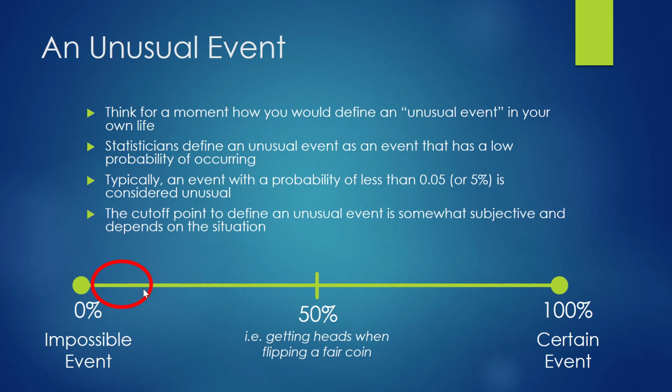However, it's important to understand that the cutoff point to define an unusual event is somewhat subjective and depends on the situation. Statisticians typically use cutoff points of 0.01, 0.05, and 0.10, or 1%, 5%, and 10%.